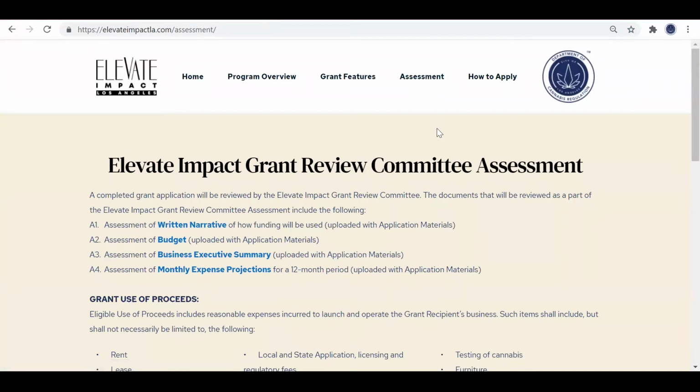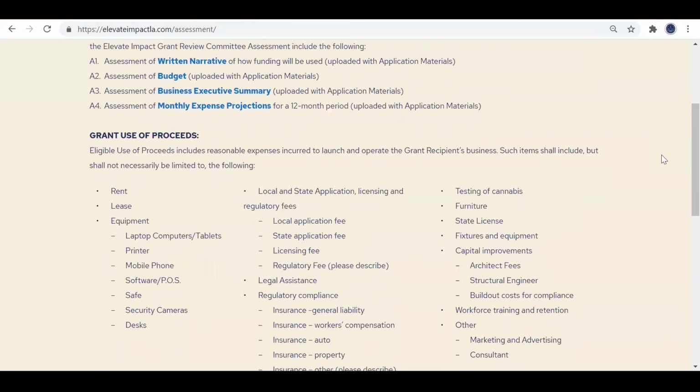Let's review in detail each one of the 4 grant assessment documents. Please note that all grant assessment documents need to be saved to be uploaded to your grant application when you apply. Before you begin filling out the assessment document, you should determine how you will use the grant funds. You must make sure that they comply with the eligible uses. On this page, under Grant Use of Proceeds, we have listed the categories and subcategories of items that can be purchased with grant funds.